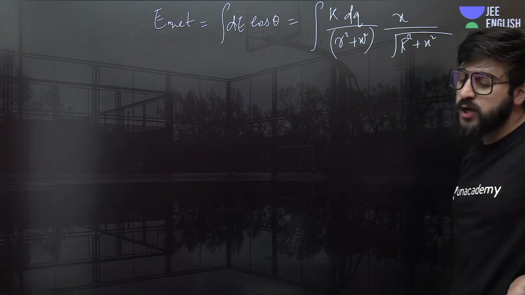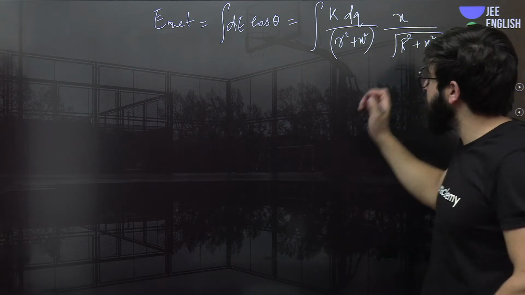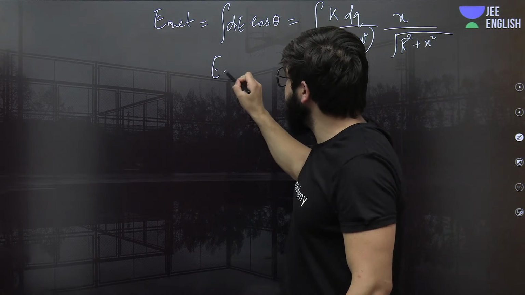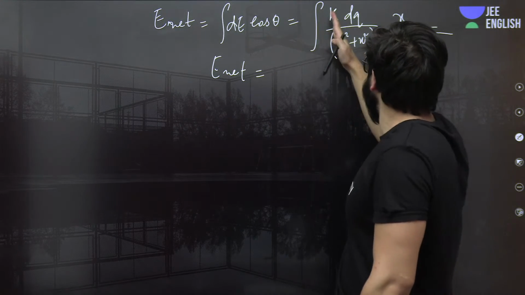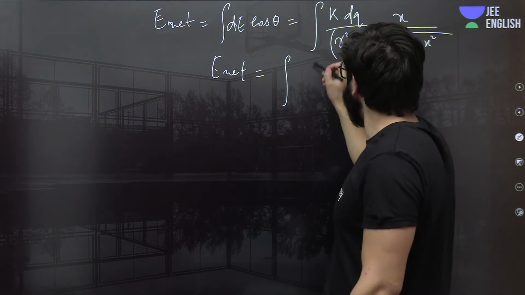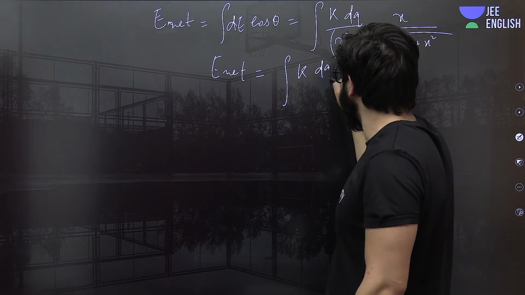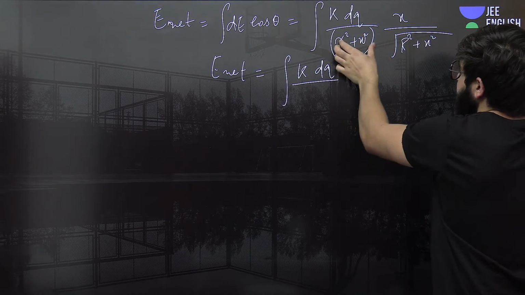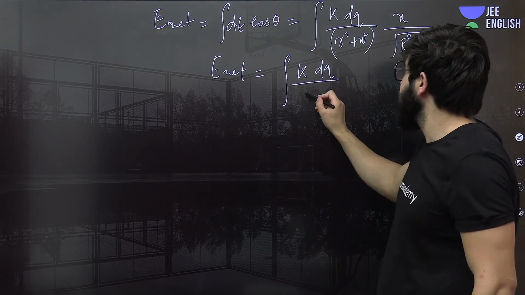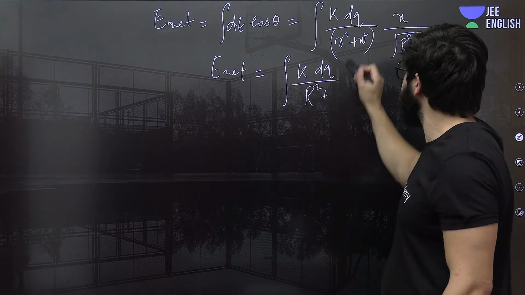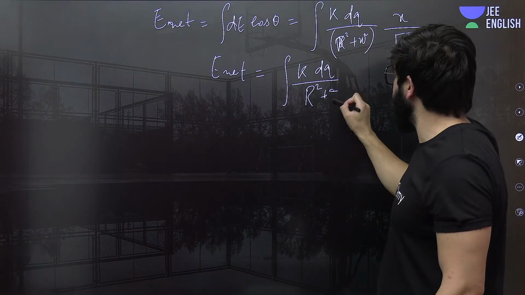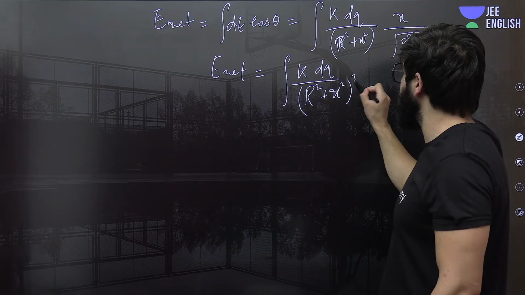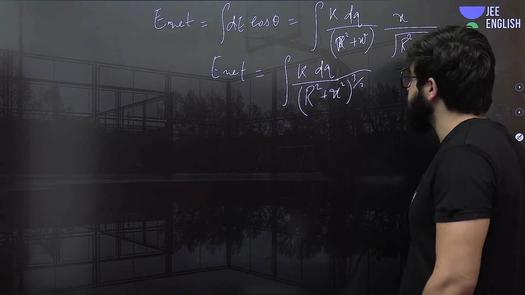So this is what we were supposed to do. That's all. We got this. So E net will come out to be nothing but K integration of K dQ upon (R square plus X square) raised to power 1 by 2 into (R square plus X square) raised to power 1. So can I just write this will be R square plus X square, raised to power 3 by 2 over here, 100%.